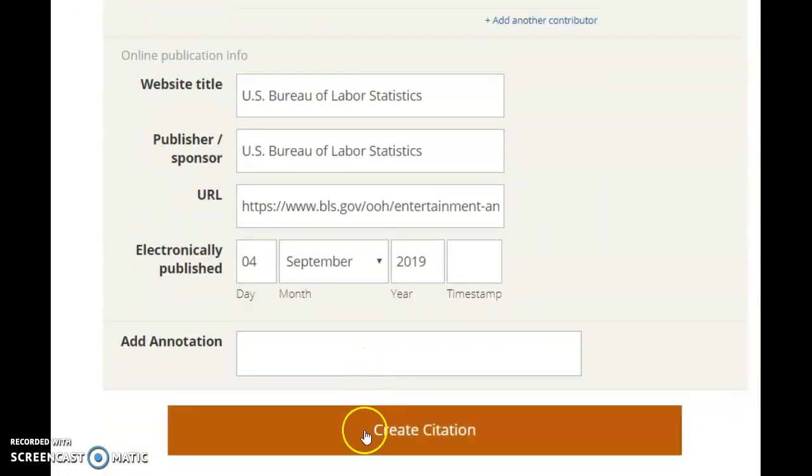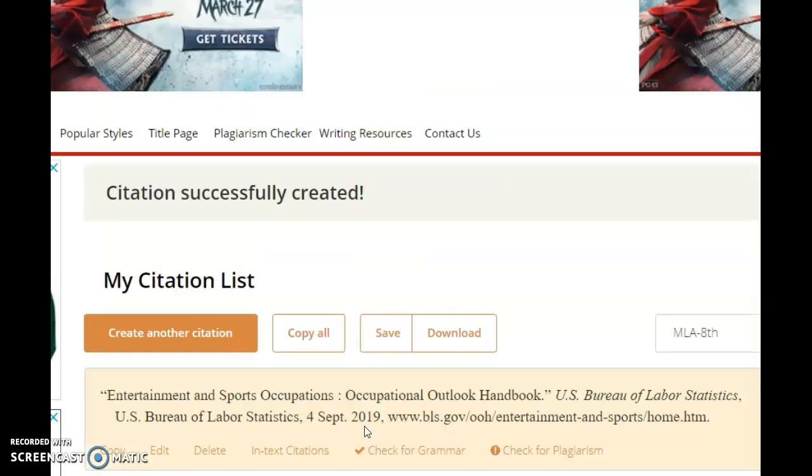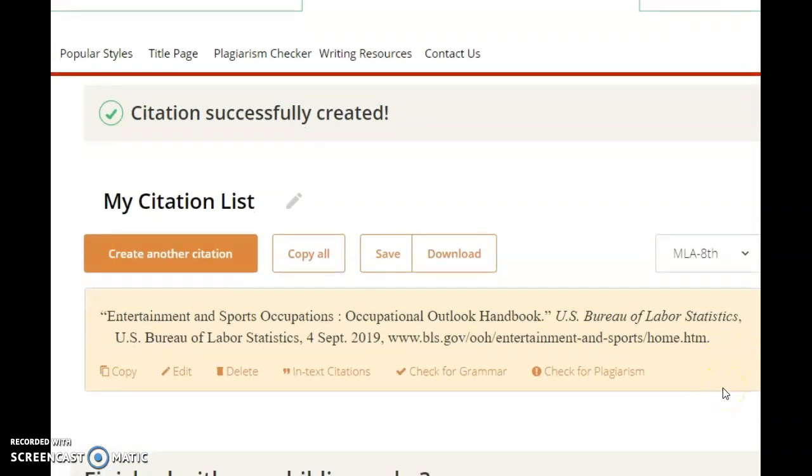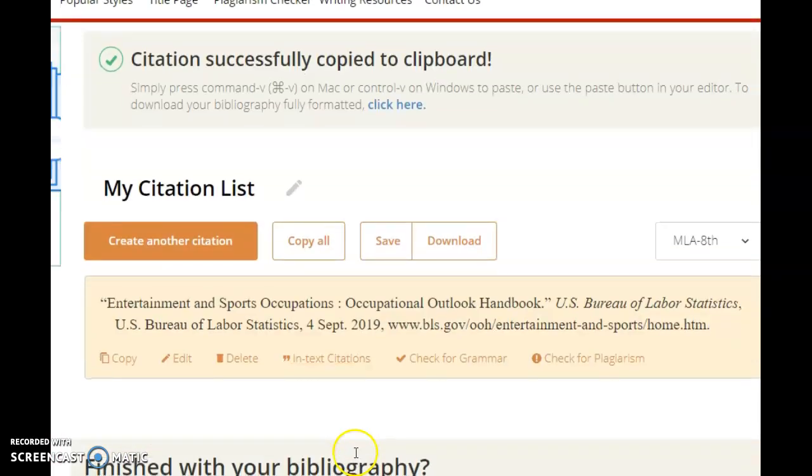Then I'm going to click Create Citation. That's going to make the citation for me. All right, so I have my citation here now. And I'm going to click copy because I need to get it from Citation Machine to my document.